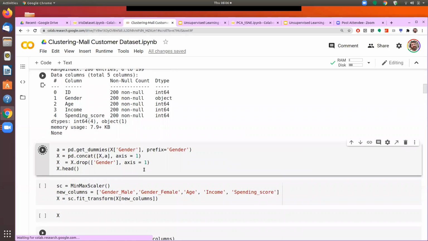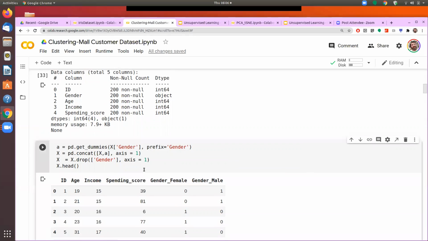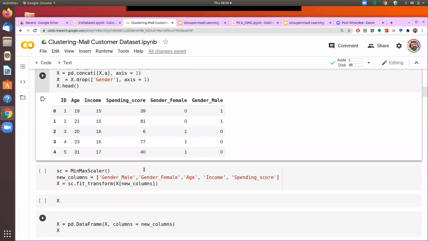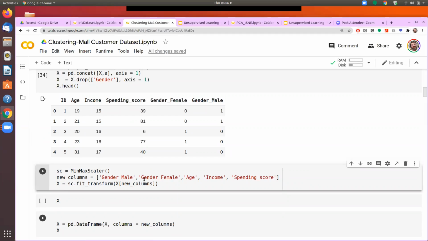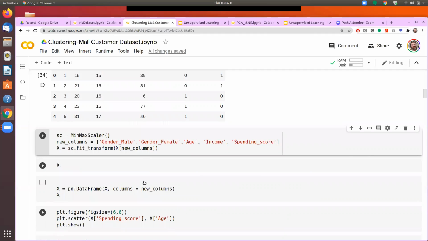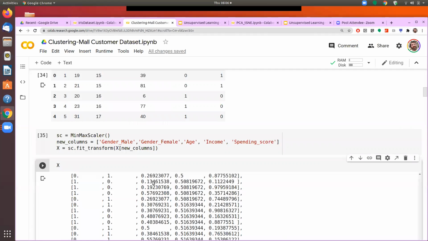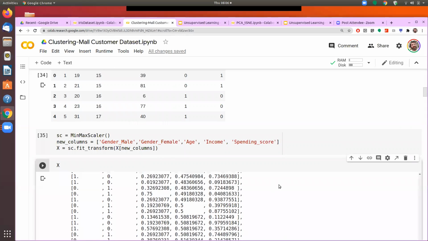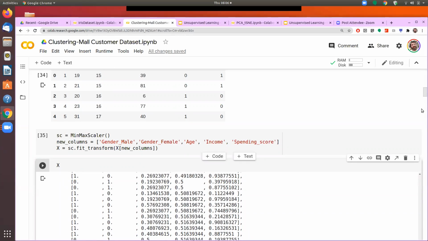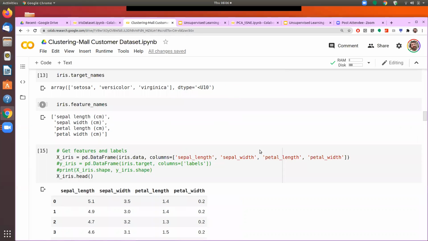So here we are doing some pre-processing because there was gender as a non-numeric data field. Okay. So now if we see X, we'll convert this X into a data frame.